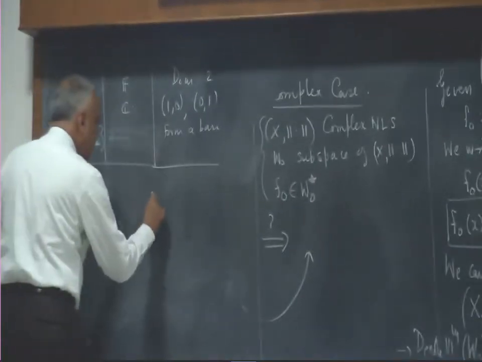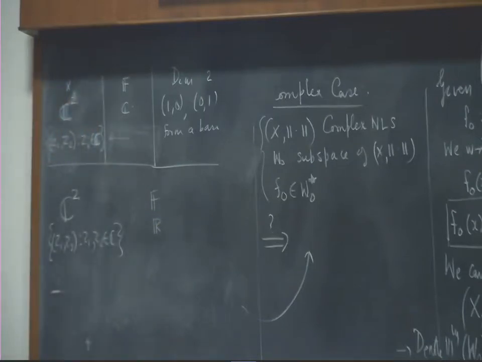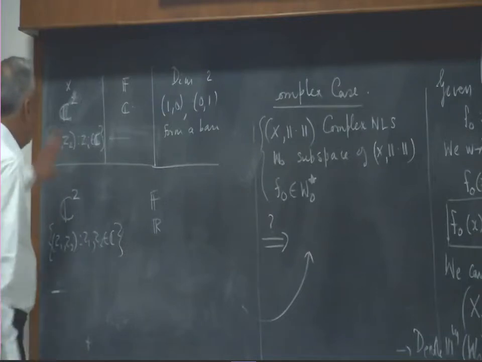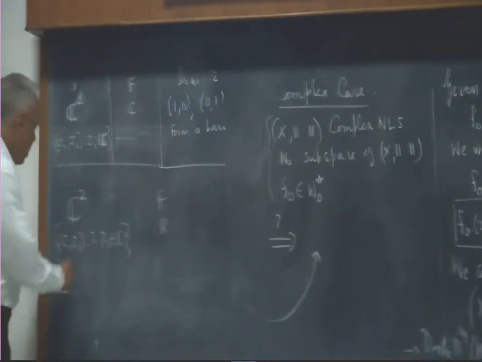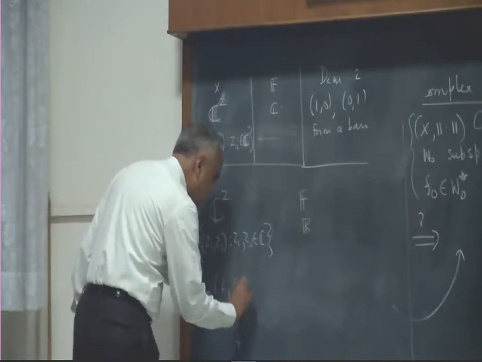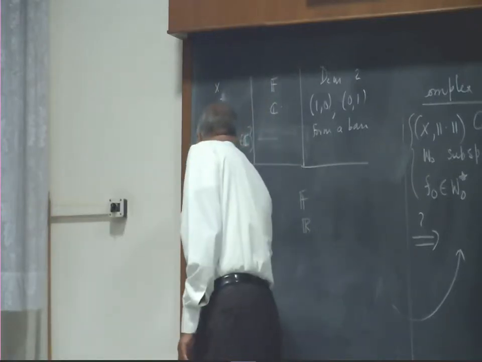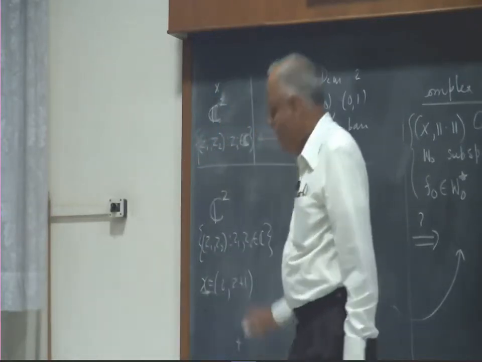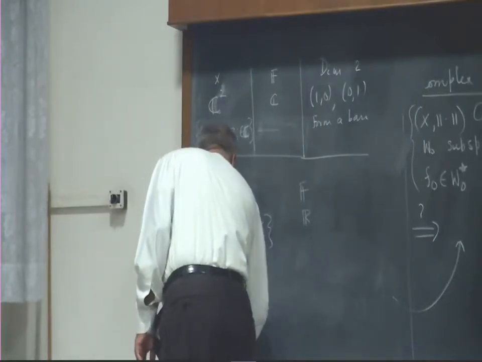Okay. So now I am going to take the field as R. Now the vectors have not changed. Suppose I have a vector here, (2, 2 plus i). This is x. Ix is what? Minus 1.